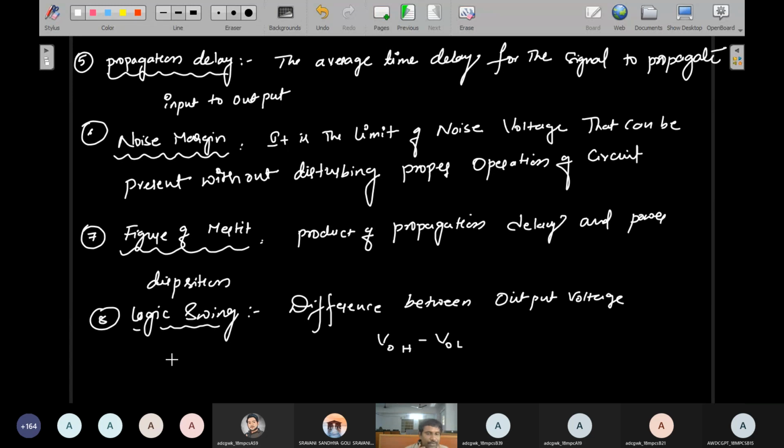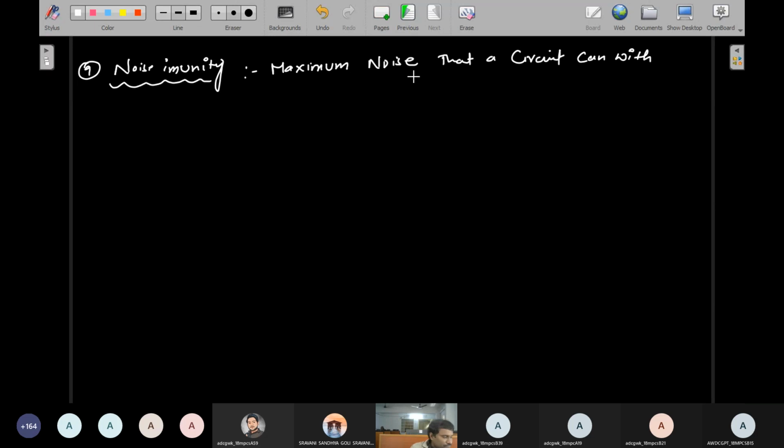The ninth one is noise immunity. Noise immunity is the maximum noise that a circuit can withstand without affecting the output.